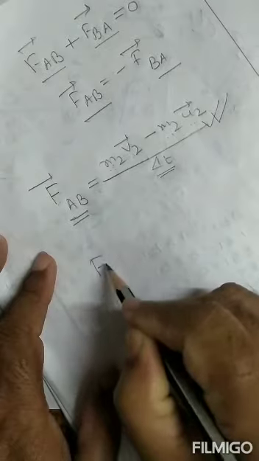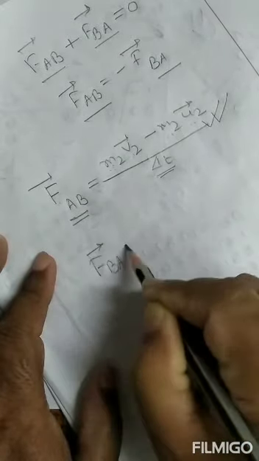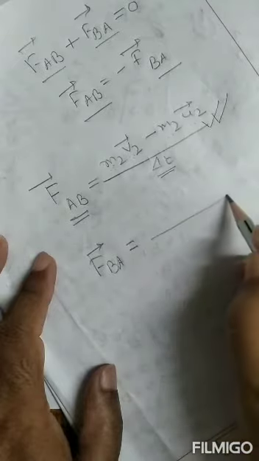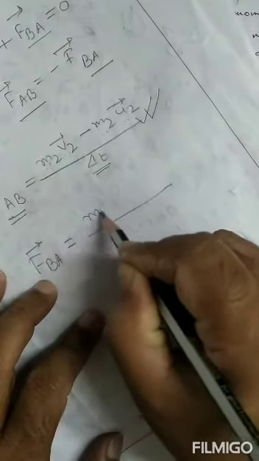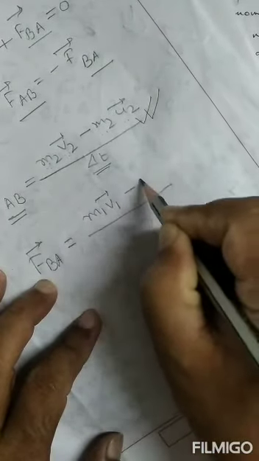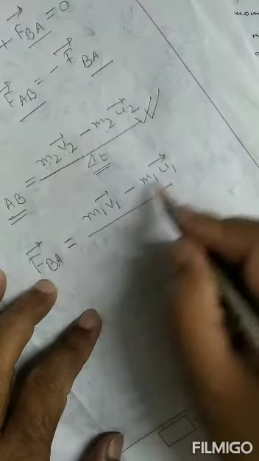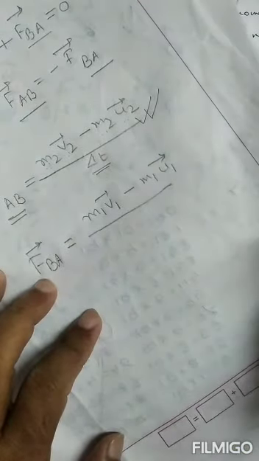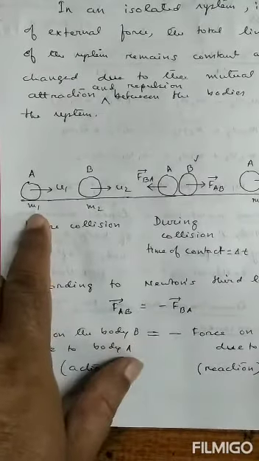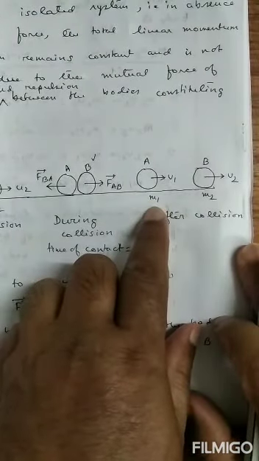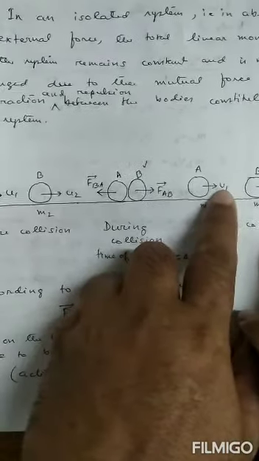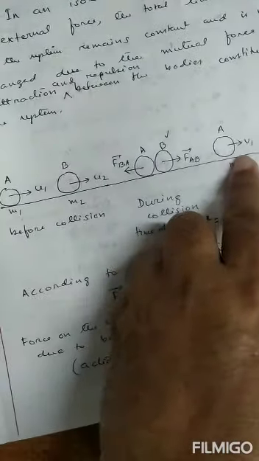Now, what is FBA? FBA is a force acting on A. As a result, momentum of body A changes. So, what is final momentum of A? m1v1. What is initial momentum of A? m1u1. So, what is change of momentum of A? m1v1 minus m1u1. So, you just see. What is initial momentum of A? m1u1. What is final momentum of A? m1v1. So what is change of linear momentum of A?